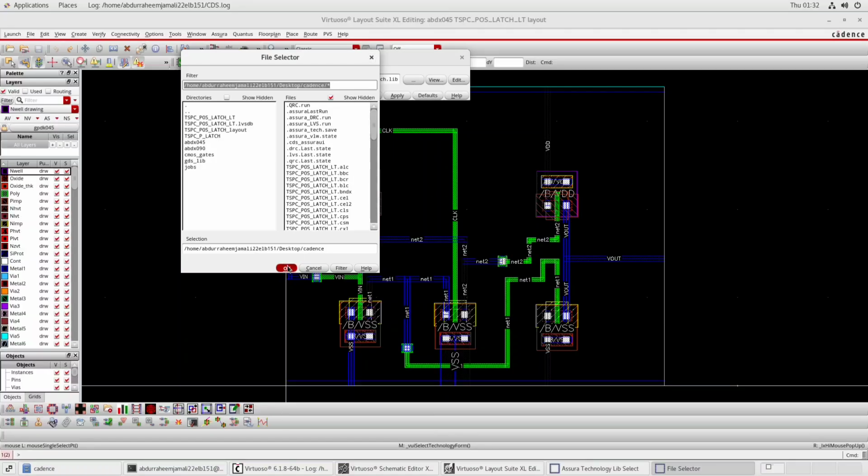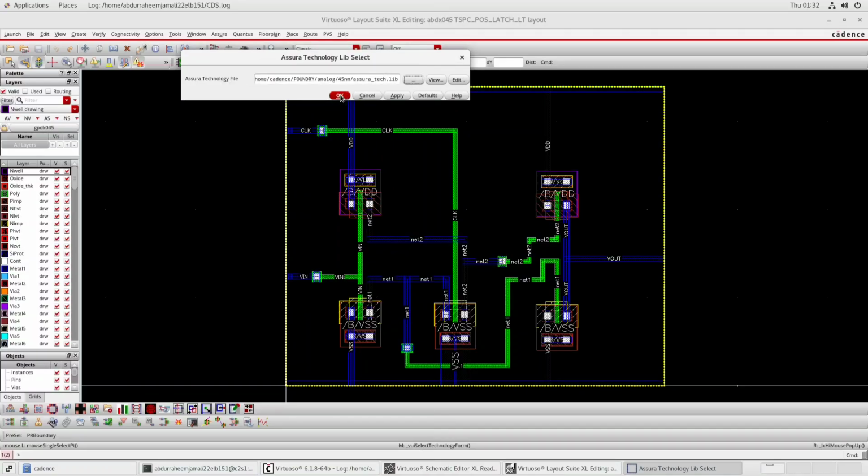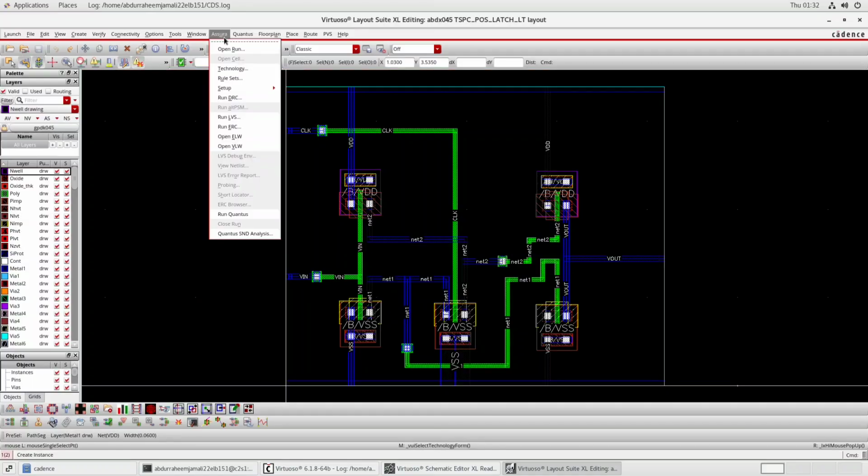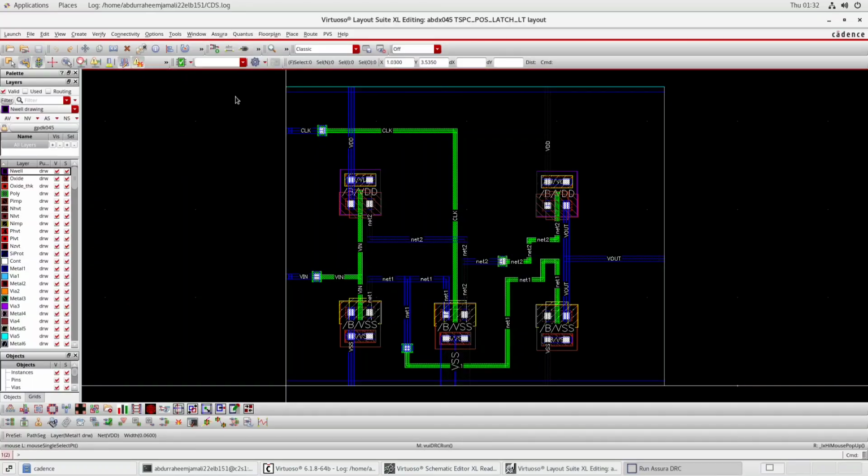So after selecting this path, we will just press OK. Now again click on Assura and click on run DRC.